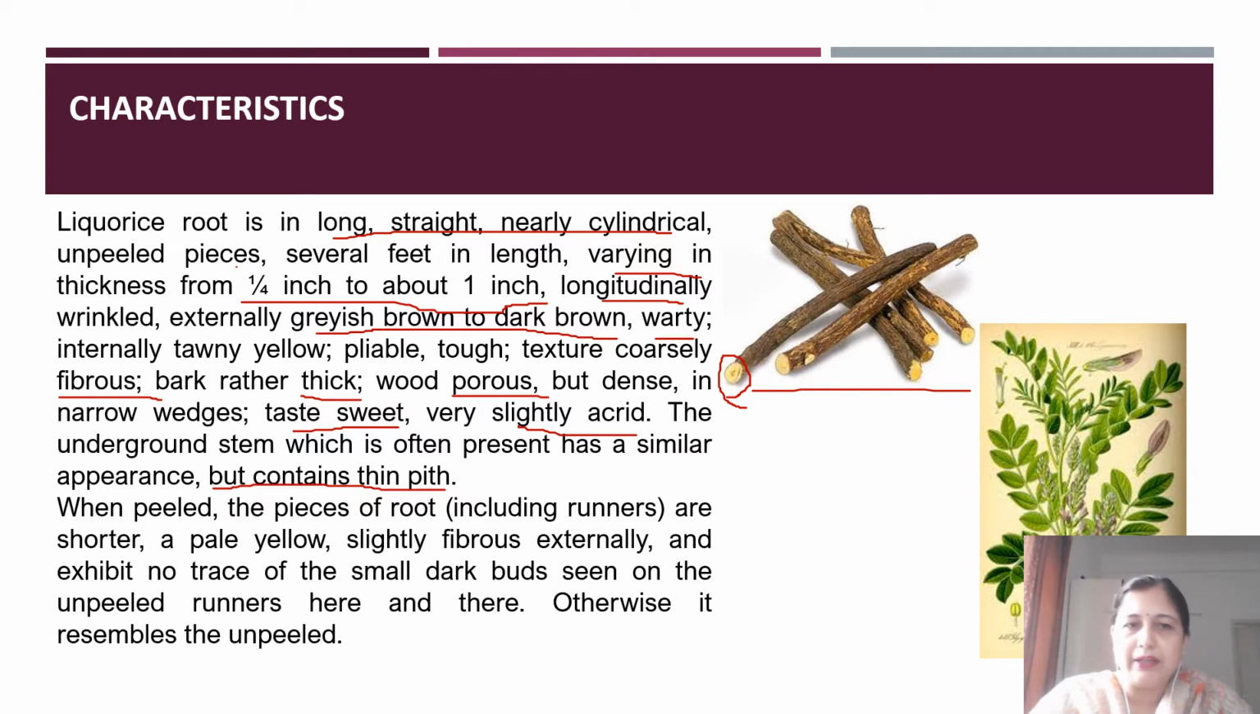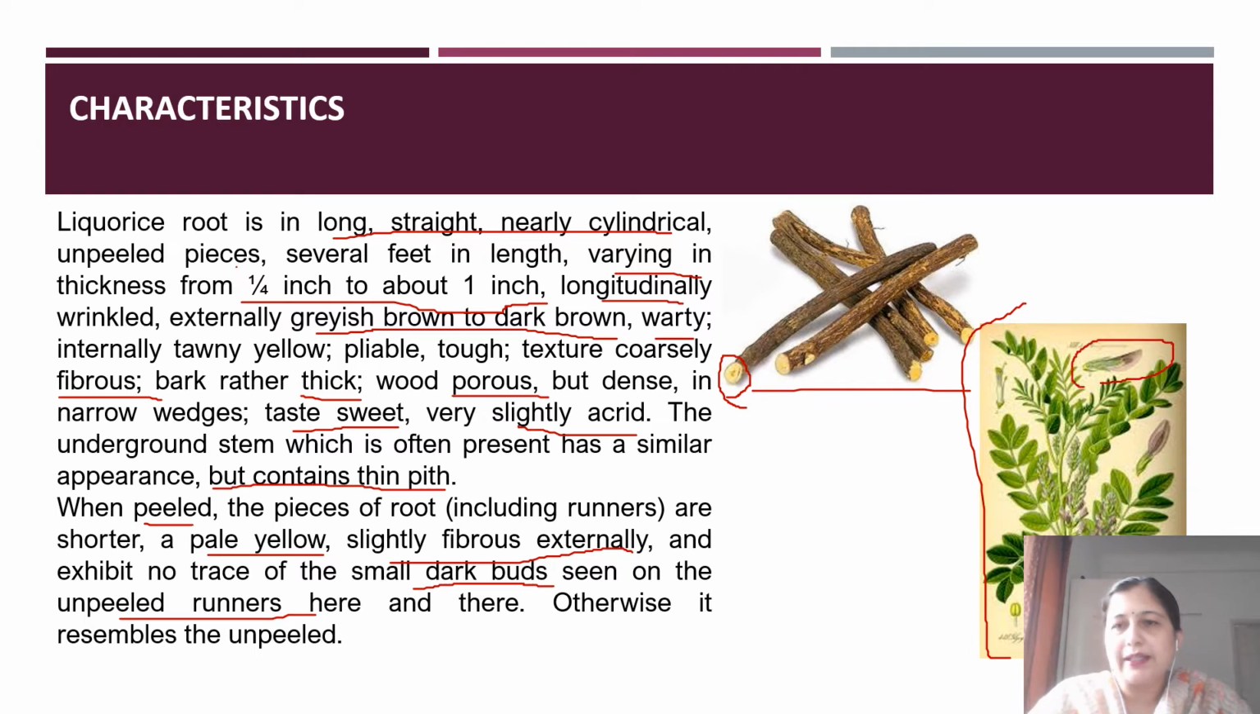If we have the peeled licorice, then the color is pale yellow, and on the surface you have slightly fibrous structures, and there are no traces of dark buds or runners which can be seen. So it resembles the unpeeled completely except for the external dark colored layer. And this is the picture of the plant as well as the flowers, as you can see.